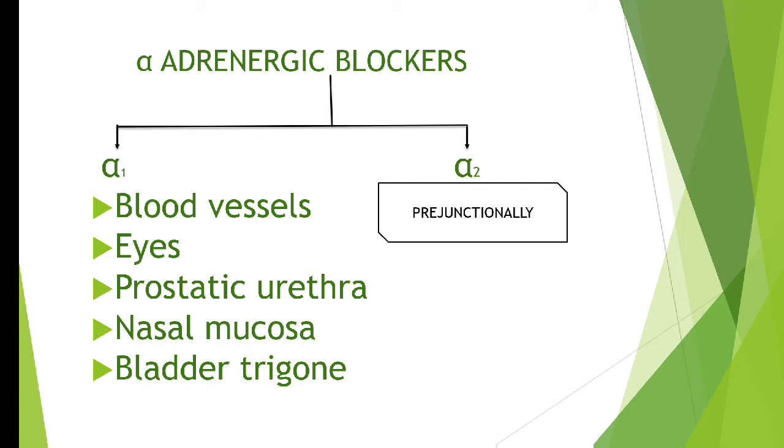Now what is this prejunctional alpha 2 receptor? We'll check out now. Suppose this is a presynaptic neuron, and this presynaptic neuron contains the vesicles where neurotransmitters are present. Next we have a postsynaptic neuron where you expect the receptors. I have written a few receptors like alpha 1, alpha 2 and beta 1.